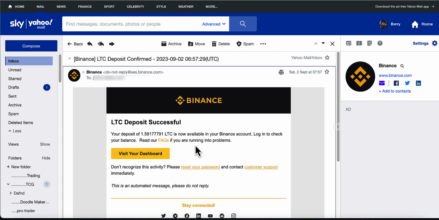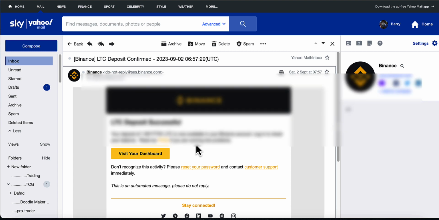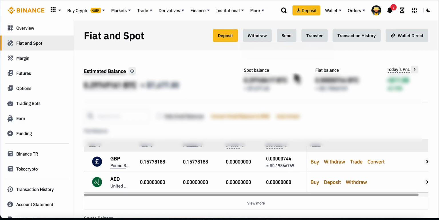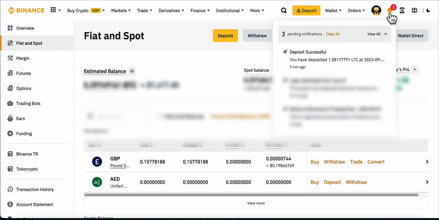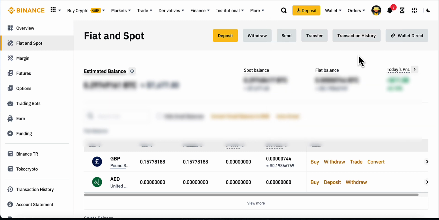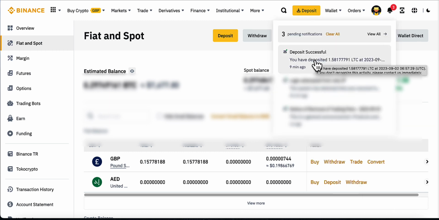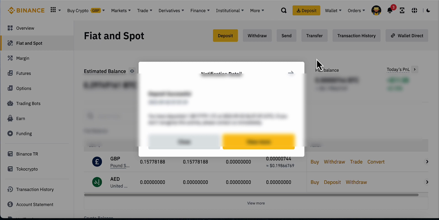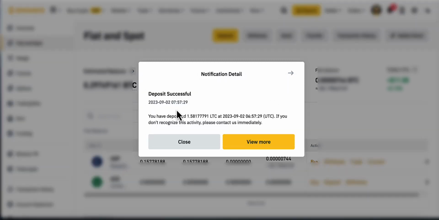So let's just head over to my Binance and have a look over there, because I haven't checked it as yet. There's a notification. So I'm just going to go down to the notification. Look, there we go. Successfully deposited. So just click on that, look. And there we go. At 07:57, 1.8 successfully gone to my Binance. Just view more.